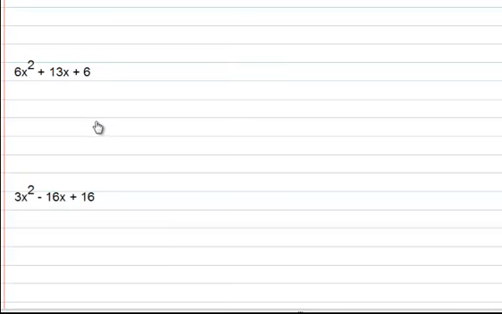So now we see that we've got the first term and the last term, so that's going to be 6 times 6, and that's 36. And now we're looking for all the sets of factors of 36. And you're going to start to see why this is a little tedious sometimes.